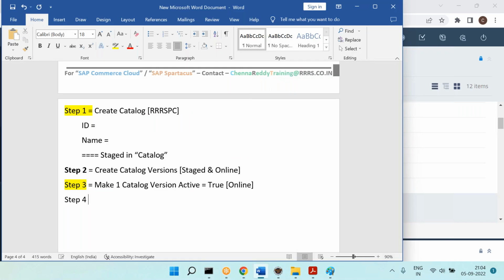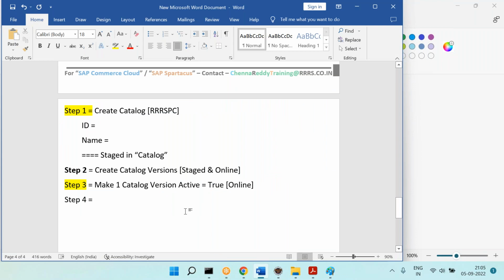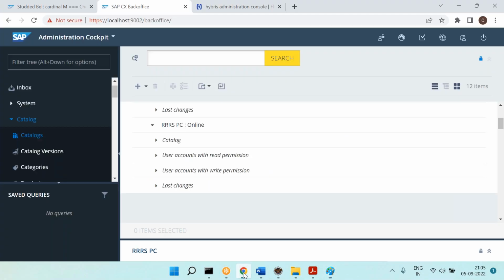Next, step number 4. Now from this diagram, we have created the catalog. We have created the catalog version. So that means this is done, and this is also done. Then what can we do next? Tell me. Categories. We'll create the categories. Let's say electronics category, men's category. Let's create 2 categories for now, electronics and men's.